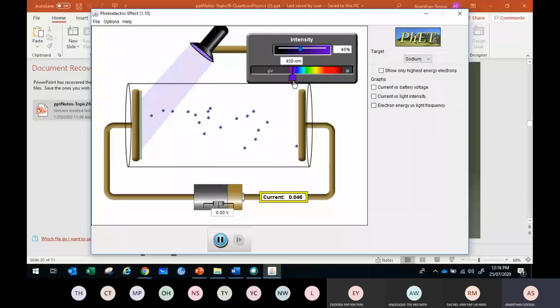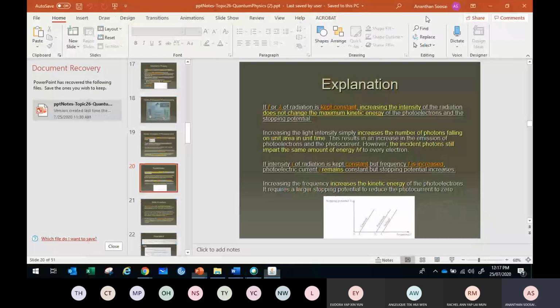Sorry, there is a mistake in the animation. If I raise the frequency, the current should be the same, as shown in the animation: when f increased, photocurrent remains constant because the number of charges released is the same. Sorry, the animation doesn't really work well for that.